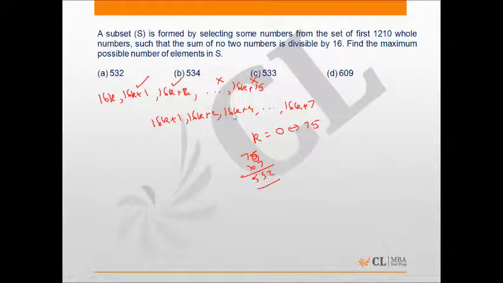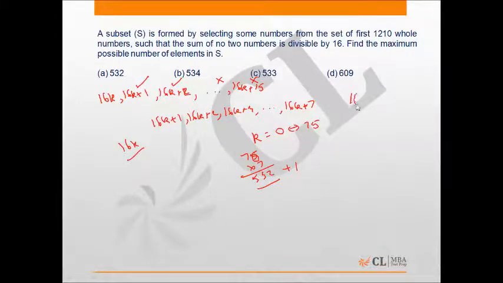However, if you look here, I have not chosen any number of the form 16k. So if I choose one number of the form 16k, even then I am satisfying the condition that the sum of no two numbers is divisible by 16. Because if any number is added to 16k, it will no longer be divisible by 16. So I can add one number of the form 16k.